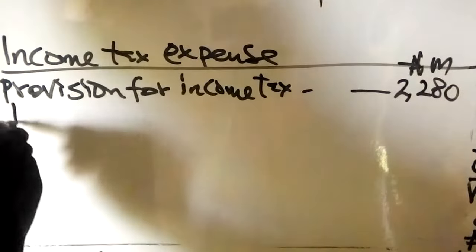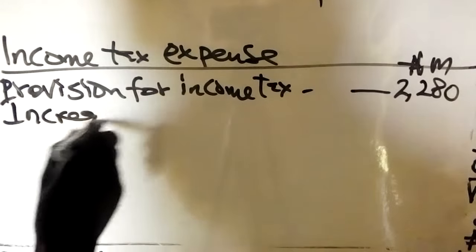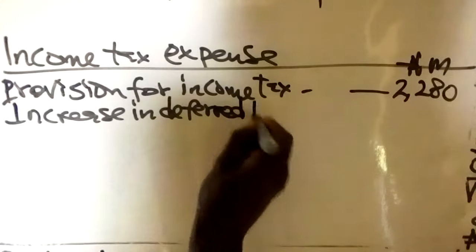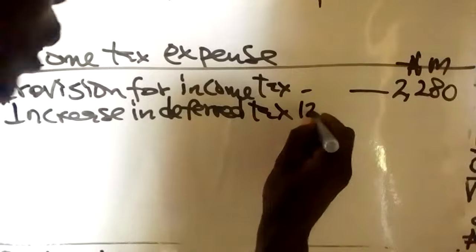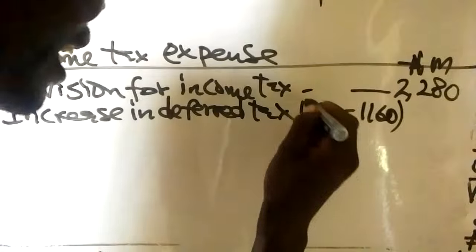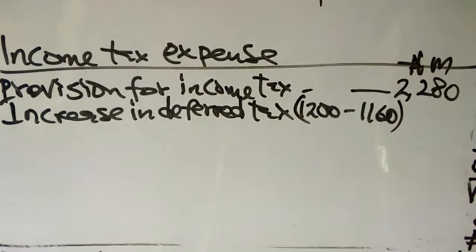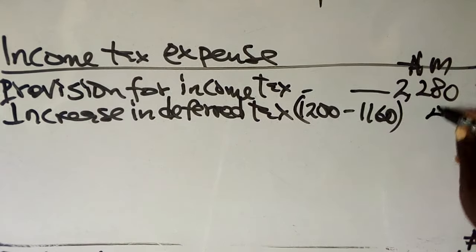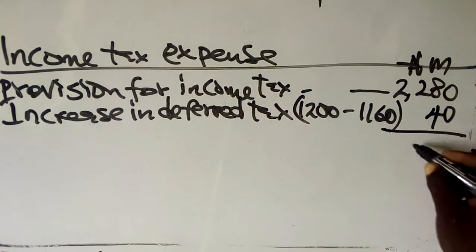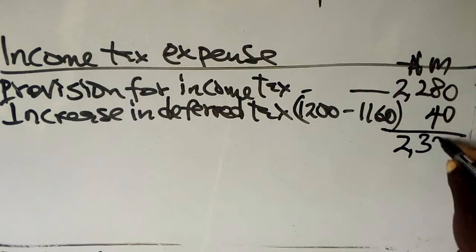So now, increase in deferred tax. It is an increase because the closing, which is 1,200, is more than the opening of 1,160. Increase of 40. If you add the 40 to 2,280, then you have 2,320.